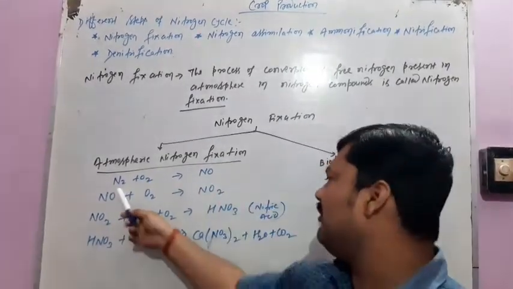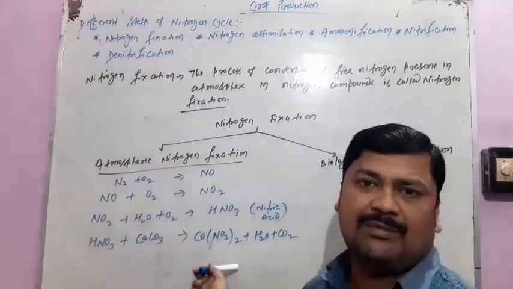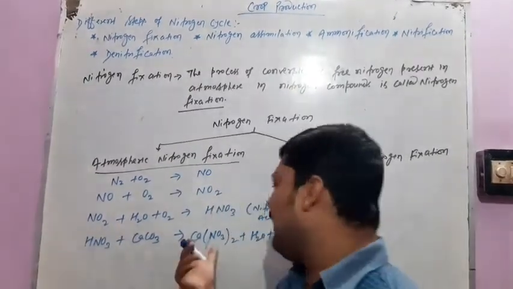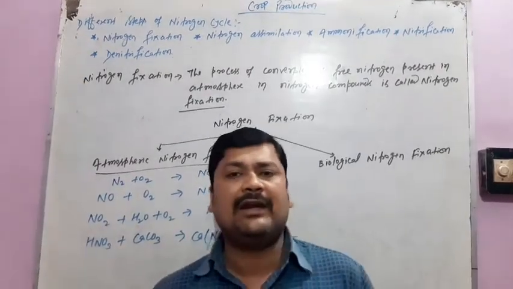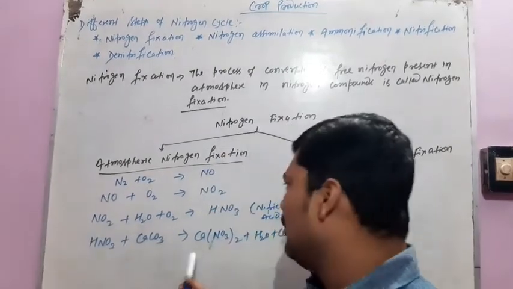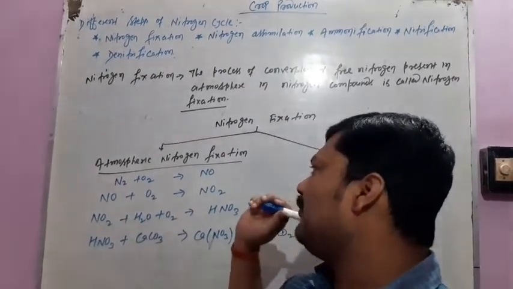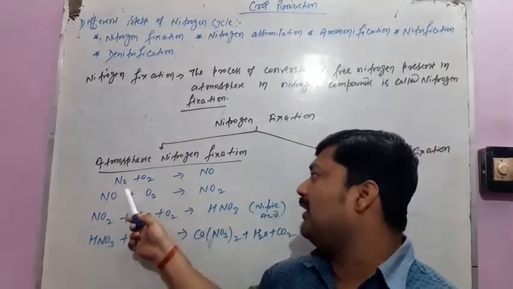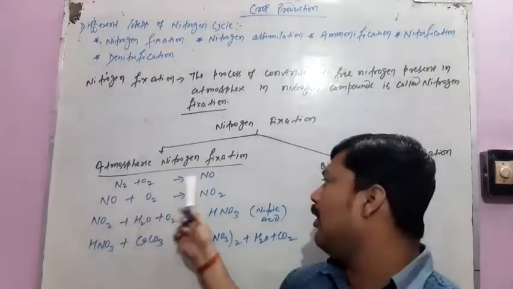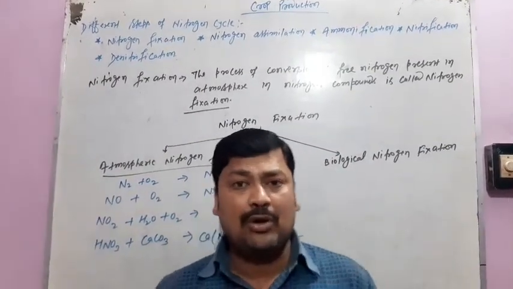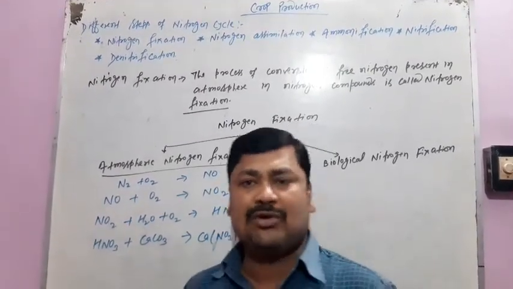Here the nitrogen becomes nitrogen compounds. The soil absorbs these nitrogenous compounds, which are then used by the plants for their growth. In atmospheric nitrogen fixation, nitrogen and oxygen form nitrogen monoxide with the help of the high temperature produced in lightning.